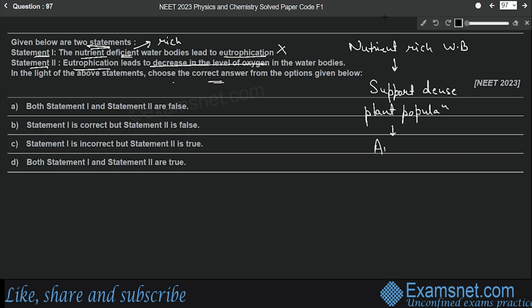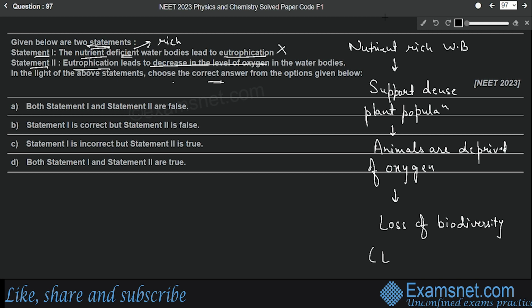Animals are deprived of oxygen because all the oxygen is taken up by the plants, and hence it results in the subsequent loss of biodiversity. This is known as eutrophication. So it's nutrient rich water bodies which lead to eutrophication, not deficient.